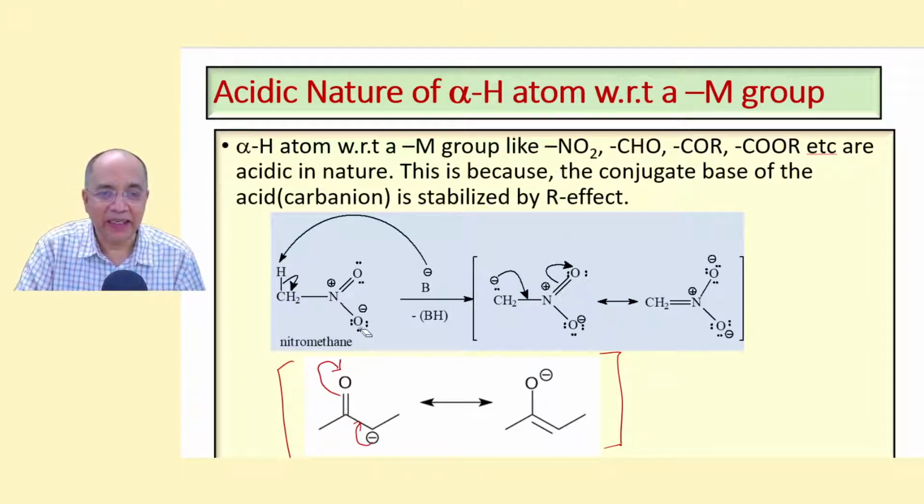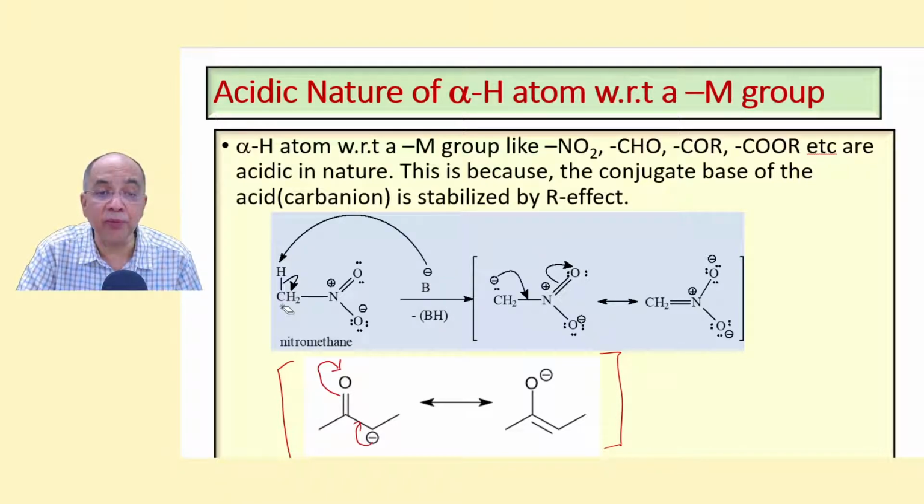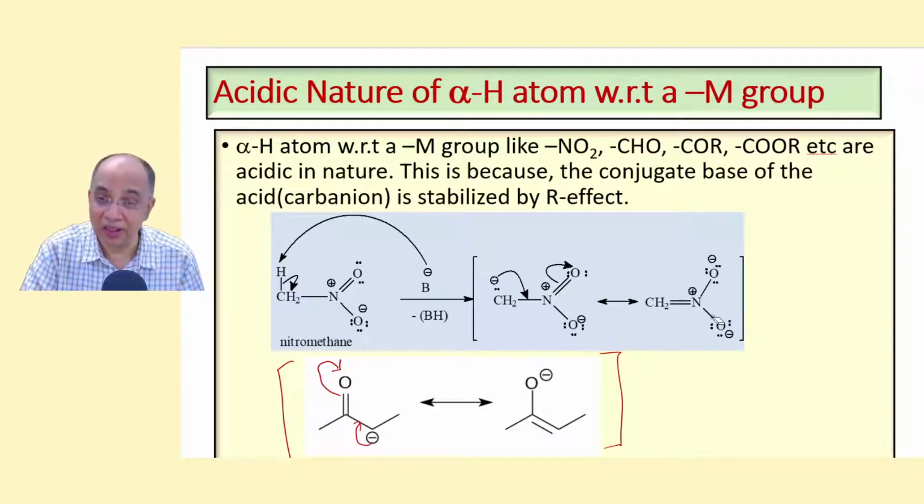Now, if there is at least one alpha hydrogen atom with respect to a minus M group, supposing this is nitro or aldehyde or a keto or ester, and there is a carbon here and at least one alpha hydrogen atom is there, so that is the acidic hydrogen. If you apply a base like OH minus ion, it will abstract a proton from the alpha position and produce a stable carbanion. Why is it a stable carbanion? Because it has another resonance structure where the charge is delocalized.